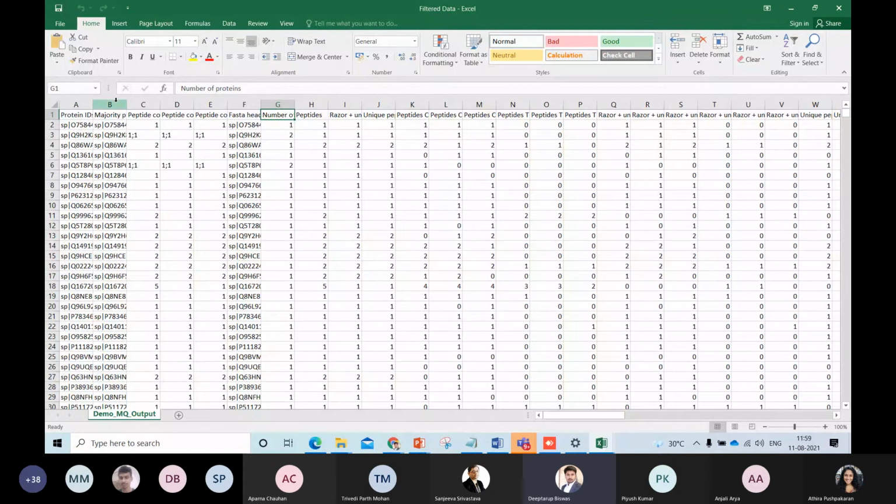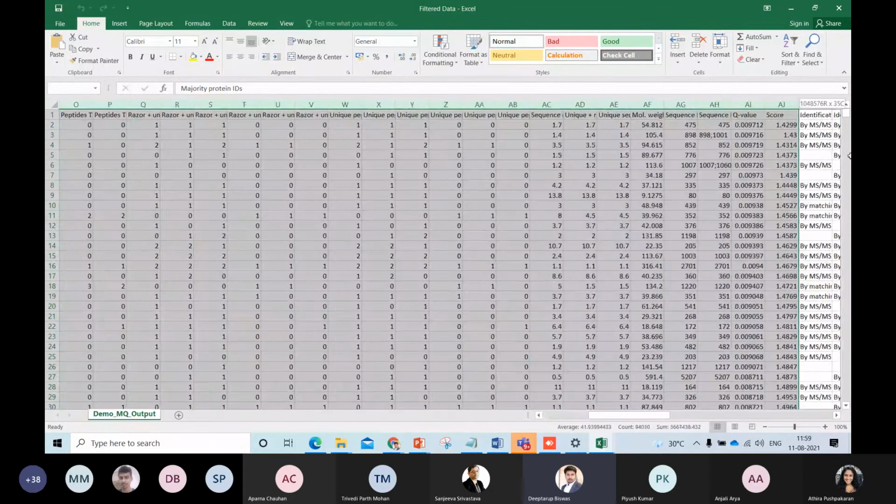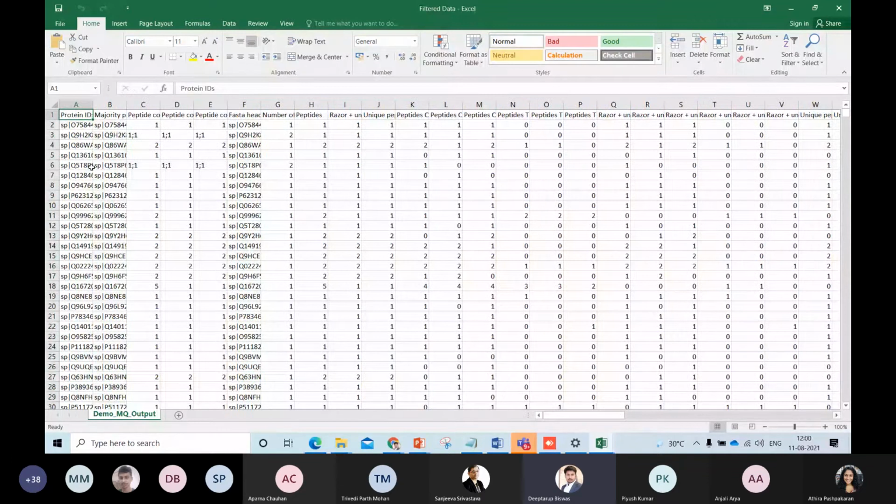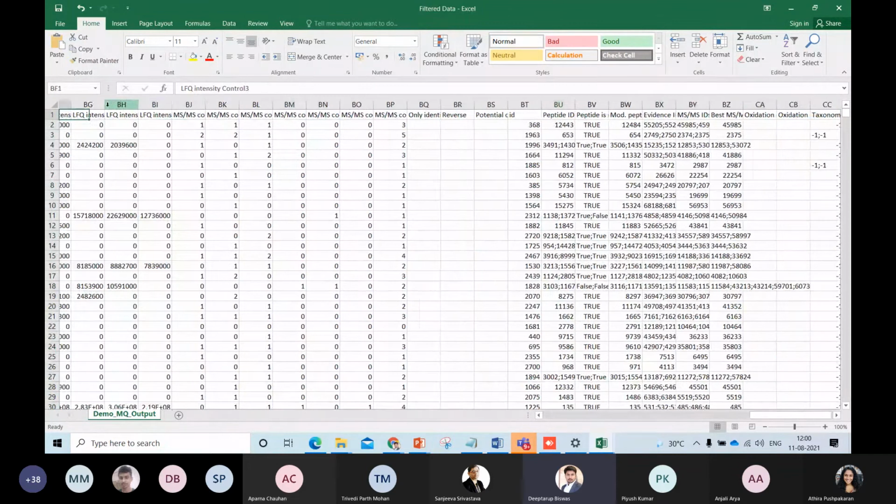Finally, we took the column with the protein names. We used the delimited option to remove the pipes, and we took just the protein UniProt ID and the LFQ intensity.